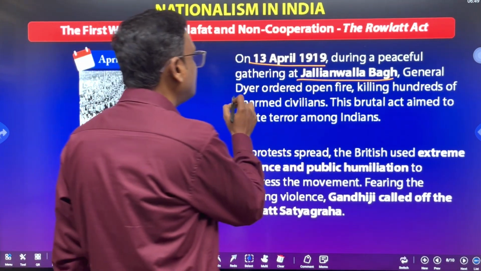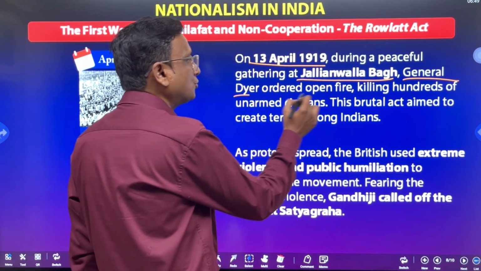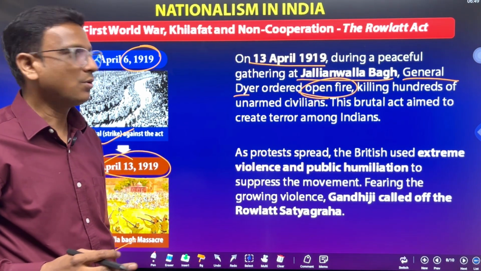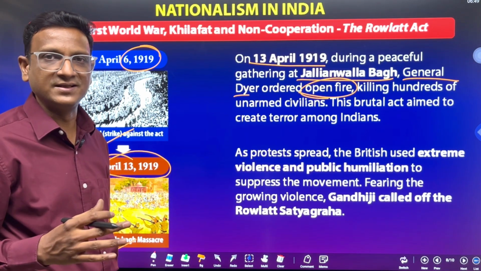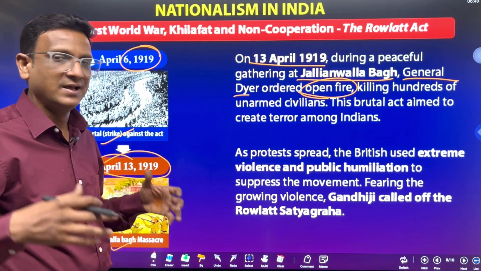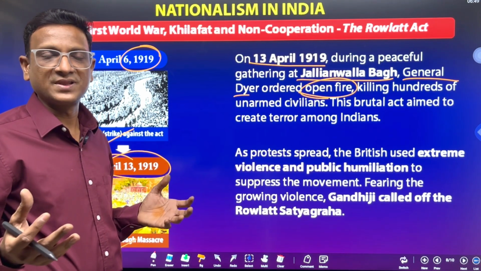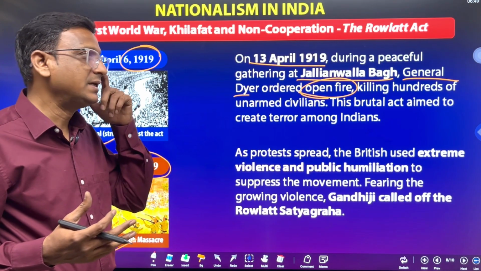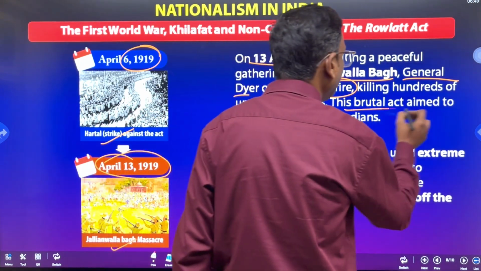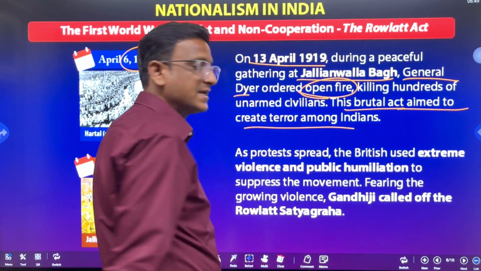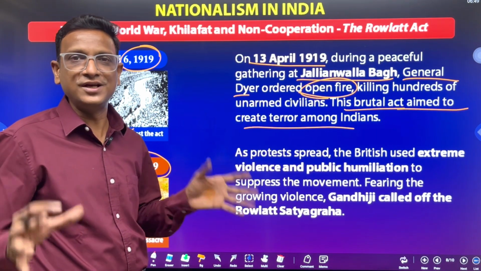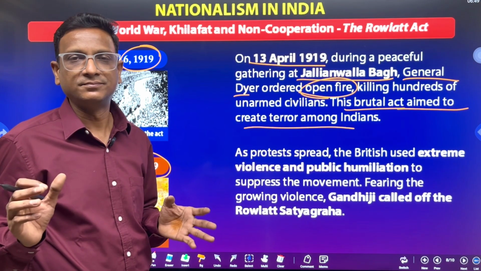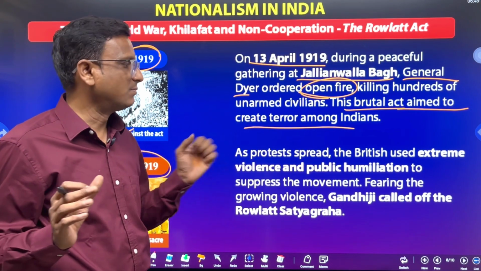When all these people were cornered to one side of the ground with no way to escape, General Dyer ordered to open fire, which was a very brutal act. It killed hundreds of unarmed civilians. They did not have any arms, they did not have any exit, they could not jump and run off from that place. In such a situation, he killed the people. This brutal act aimed to create terror among Indians. His idea was to terrify the Indians so they would not protest more. But it did not happen. But it was a brutal act.